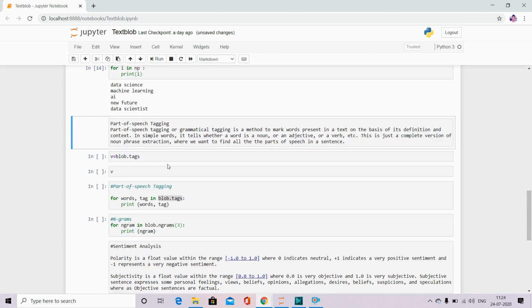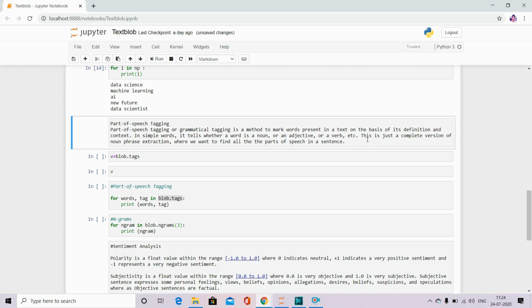Another command is for part of speech tagging. Let me explain what part of speech tagging is. I have given the definition over here. You can also read it. Part of speech tagging or grammatical tagging is a method to mark words present in a text on the basis of their definition and context. In simple words, it tells whether a word is a noun, an adjective, a verb, etc.